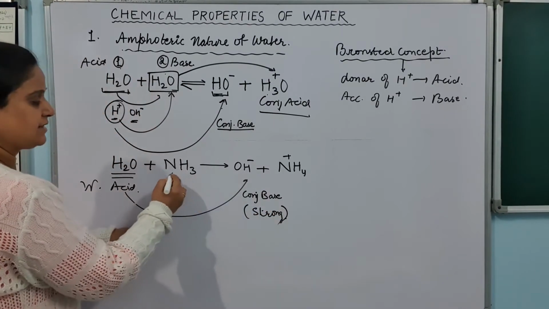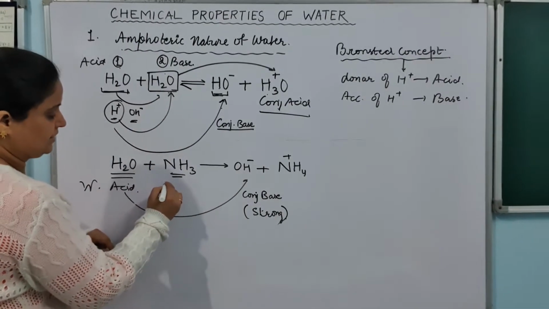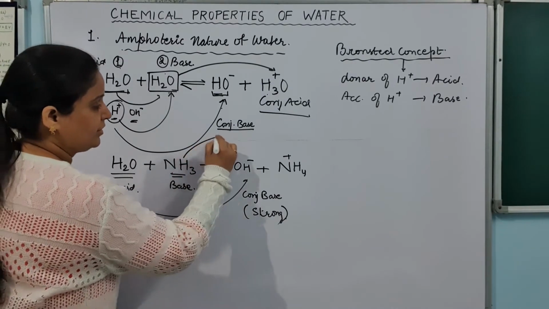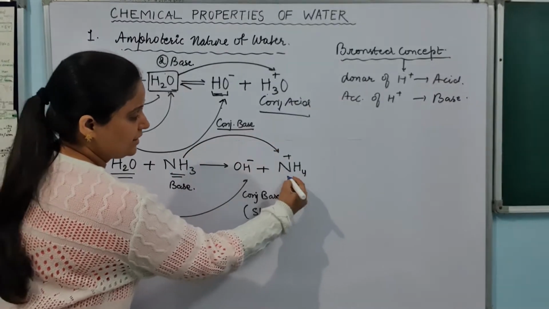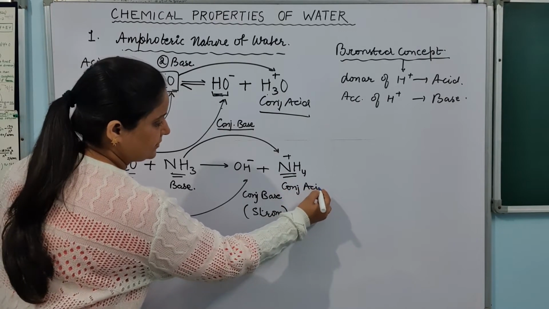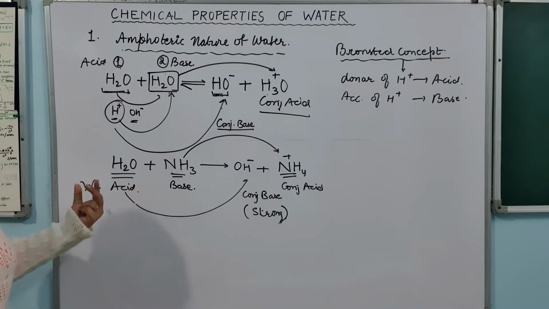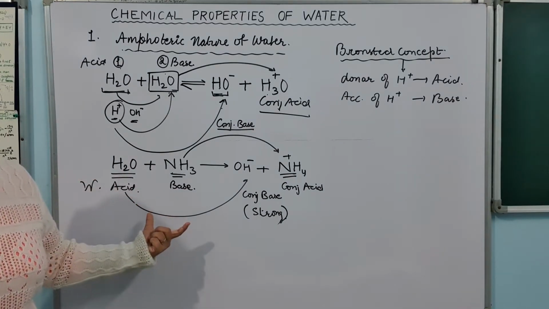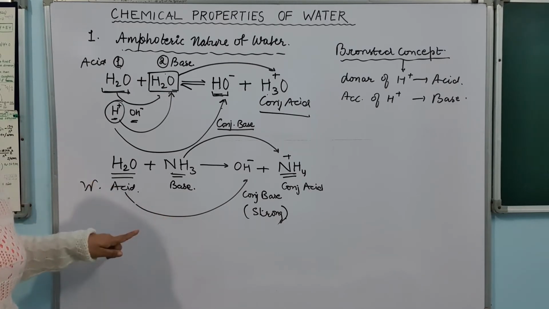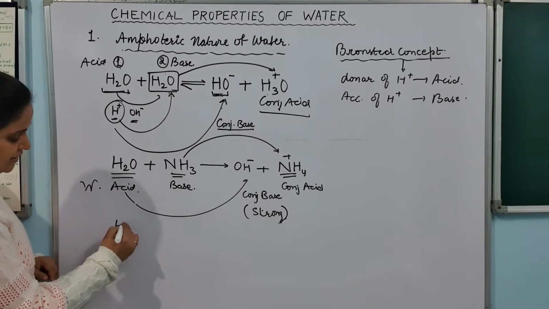On the other hand, this ammonia is gaining H plus ion, so because it is gaining, it is a base, and after gaining it is NH4 plus, so this is a conjugate acid. So this is how it is accepting, and it is donating with the ammonia. So with ammonia it is behaving like a weak acid, but when you react this water with some H2S gas, you will see that it is behaving in a different way.